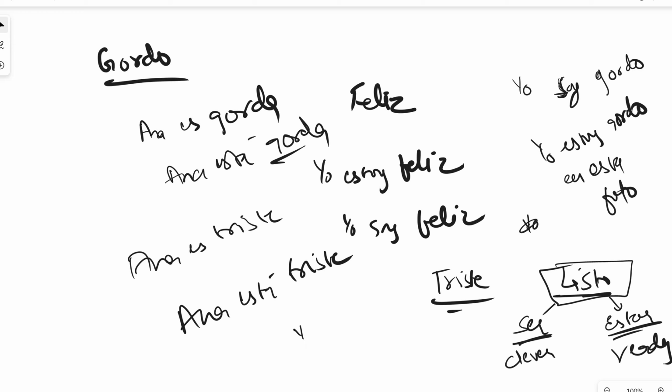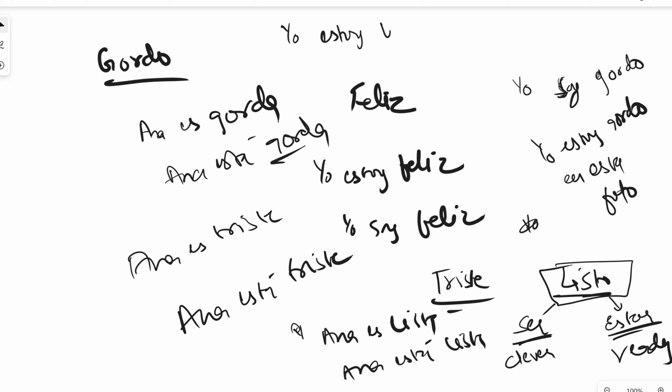So if I say Ana es lista, that means Ana is very clever or Ana is smart. If I say Ana está lista, that means Ana is ready. If I say I'm ready for the exam, yo estoy listo para el examen. If I say I am very smart, yo soy muy listo. That is the difference. Boys and girls, remember that.